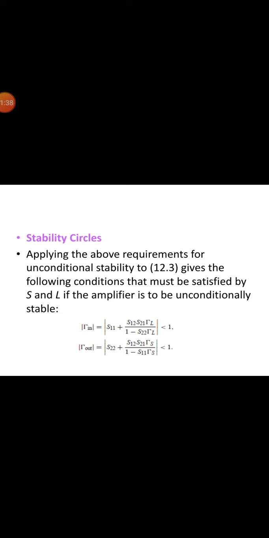Okay, and applying the above requirements gives the relations that tau in is equal to S11 plus S12 into S21 into tau L divided by 1 minus S22 into tau L, which is less than 1, and tau out is equal to S22 plus S12 into S21 into tau S divided by 1 minus S11 into tau S, which is less than 1.